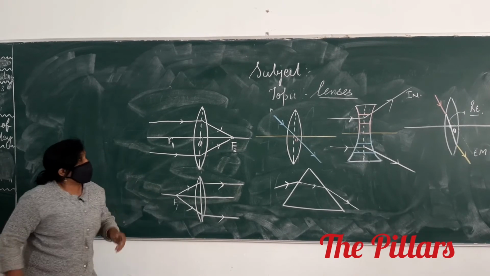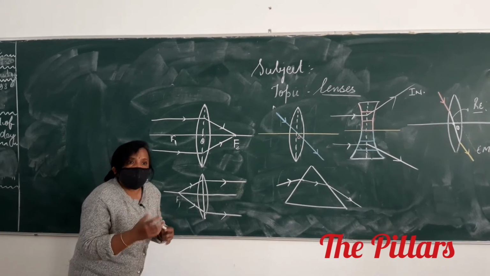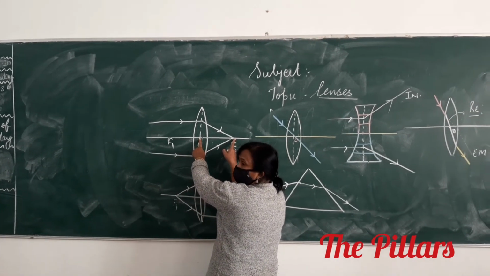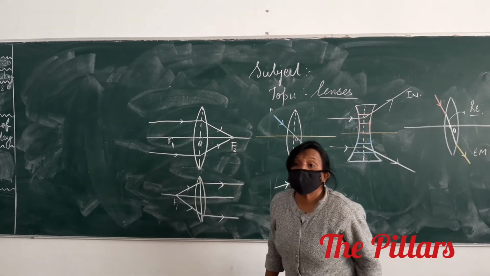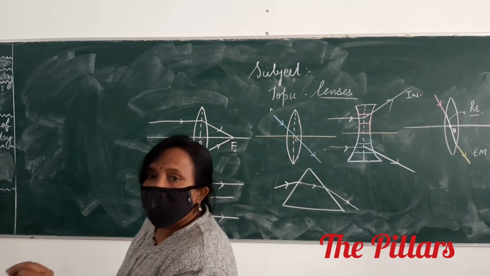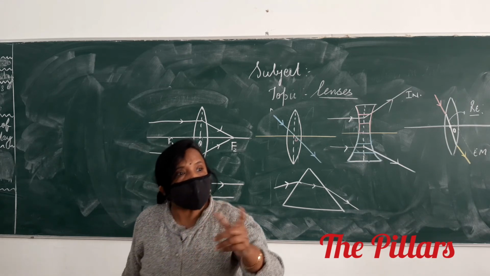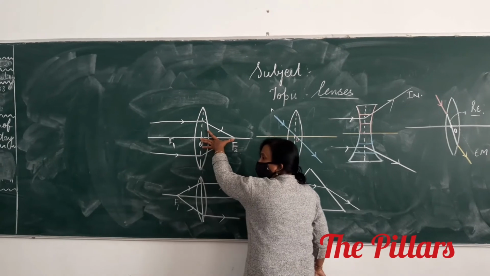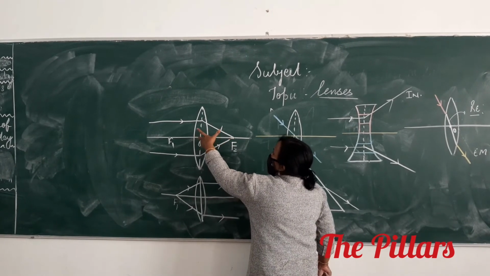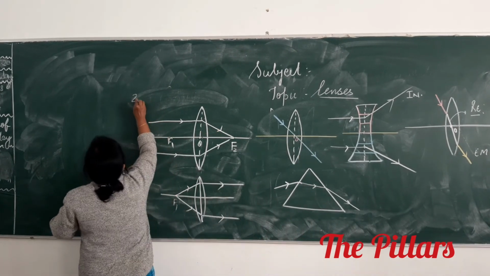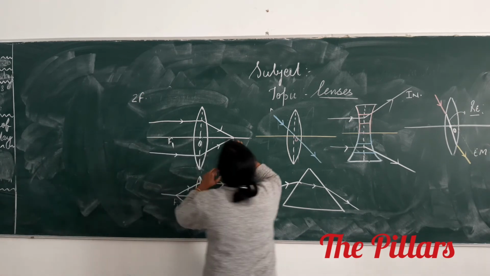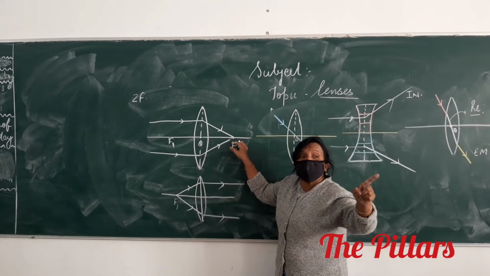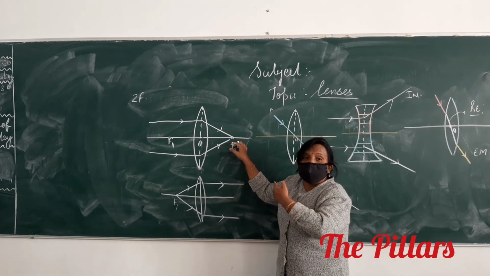What will be your 2F? Double of this. What is this OF2 called? Focal length. The distance between the pole and the principal focus is called the focal length. If I say 2F, what is the meaning of that? Center of curvature? No, that is for a mirror. We are talking about a lens.